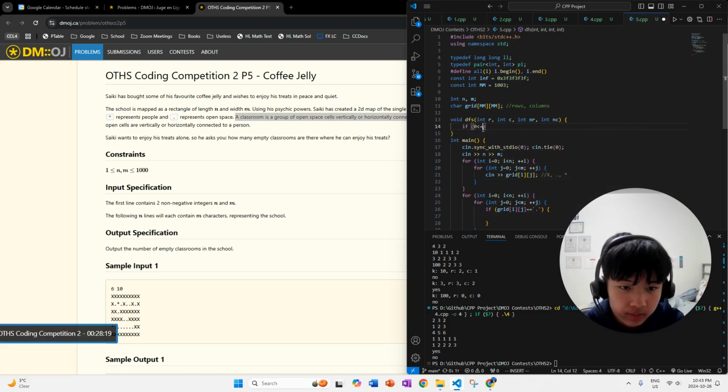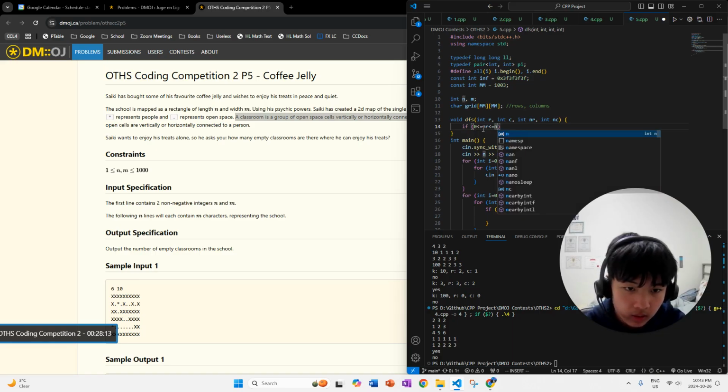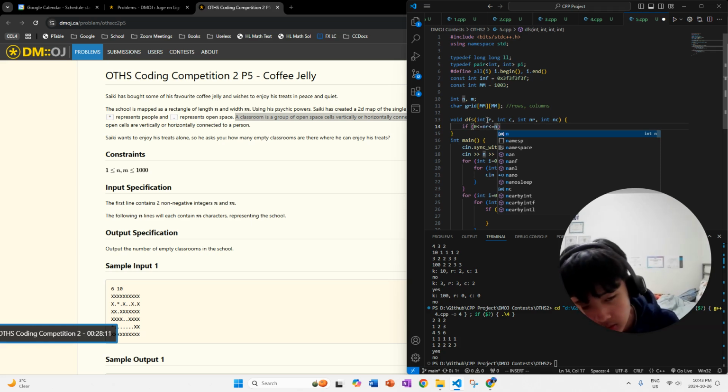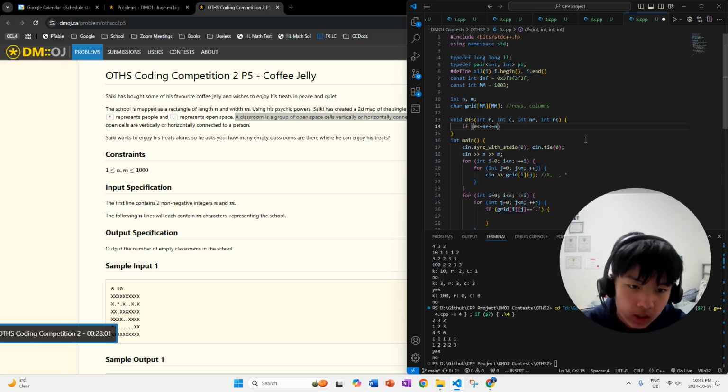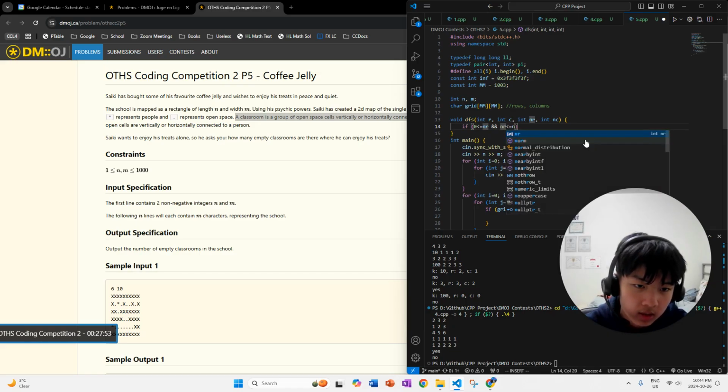So you want to check that 0 is less than or equal to new row. So new row basically should be between 0 and n, which is the number of rows. But we can't really do this in C++, so you have to split these conditions apart. We have to make sure it's greater than or equal to 0, and that it's less than or equal to n.